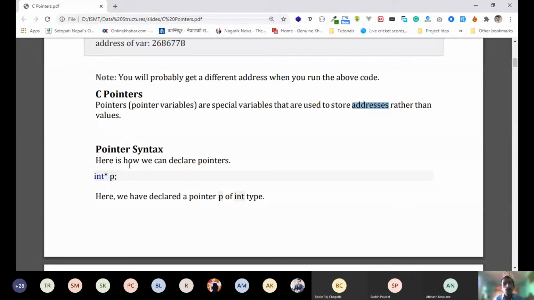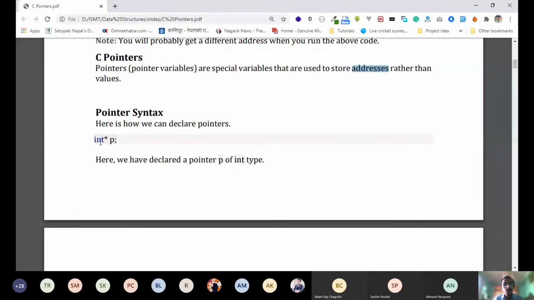But to declare a pointer, you need to put an asterisk in between, like int *p. This means p is a pointer, not a normal variable, but a pointer variable.